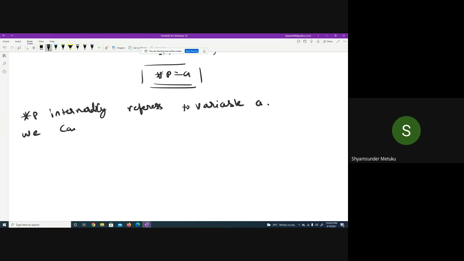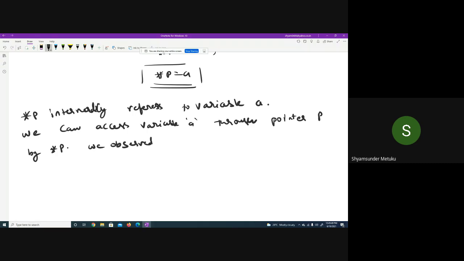We access variable a through pointer p by using *p. Is it okay? We observe that star of ampersand of a is reduced to a. Is it clear?